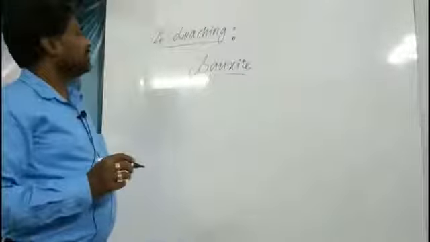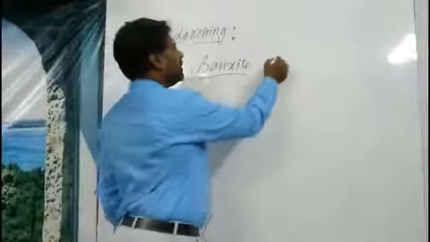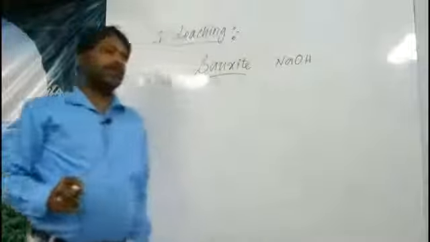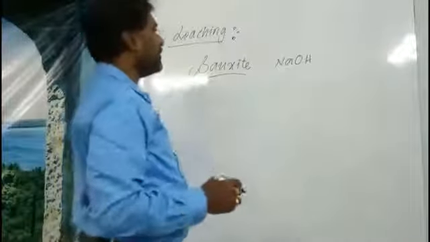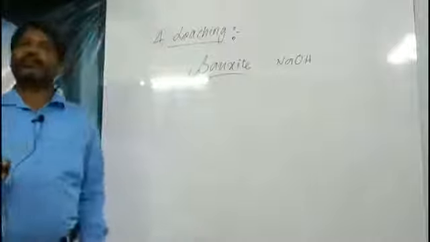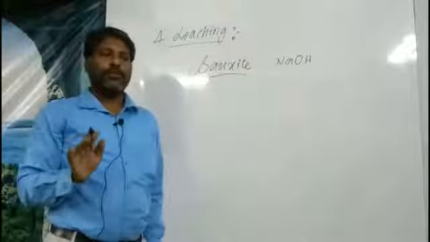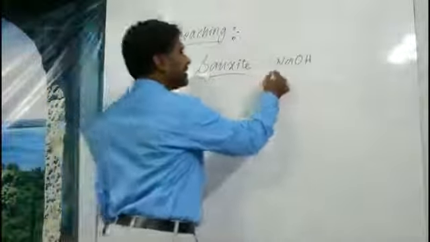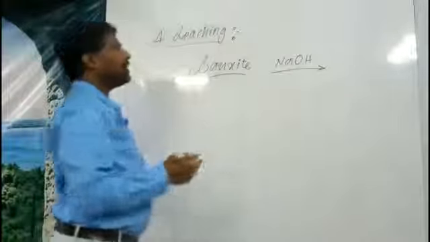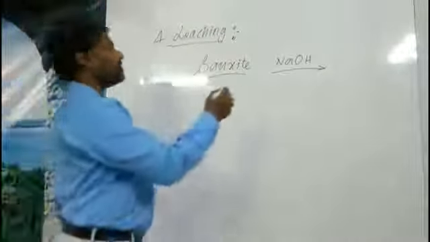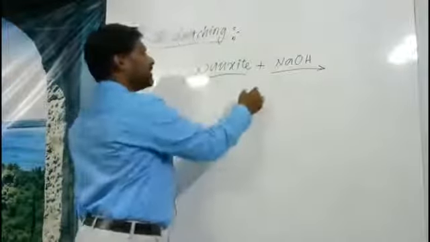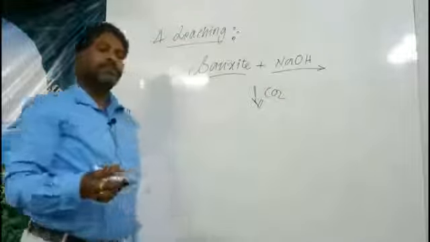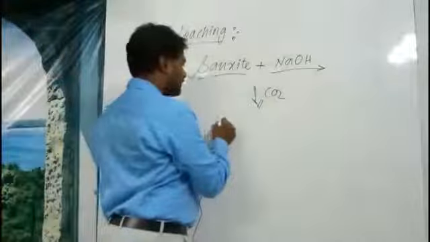Here the bauxite is readily soluble in sodium hydroxide at high temperatures, nearly 473 Kelvin. The impurities which are there will not be soluble in sodium hydroxide. Only the bauxite ore will be soluble. Later, the solution of sodium hydroxide plus bauxite is treated with carbon dioxide, and you are going to get bauxite along with some water molecules.